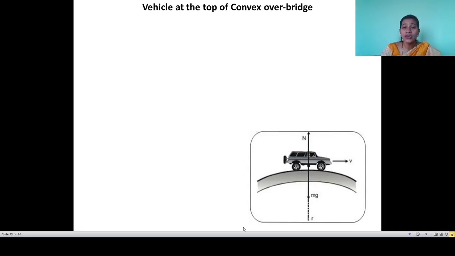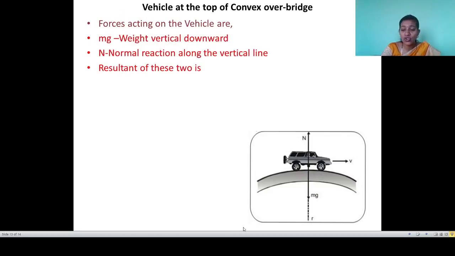See, it is a convex overbridge, and at the top of the convex overbridge the vehicle is present. On that vehicle, two forces are there. The force due to normal reaction is in the upward direction. The other is the force due to weight mg, in the vertically downward direction.